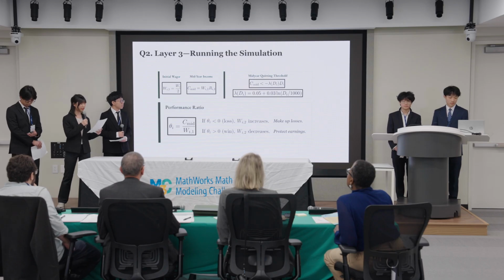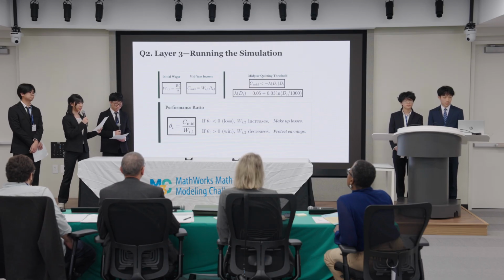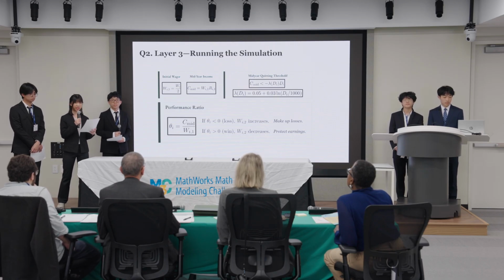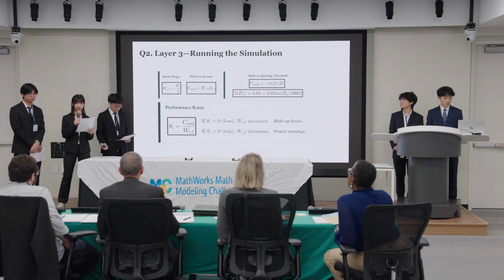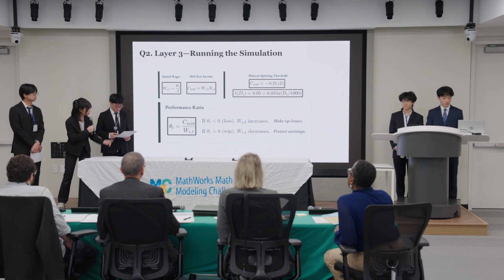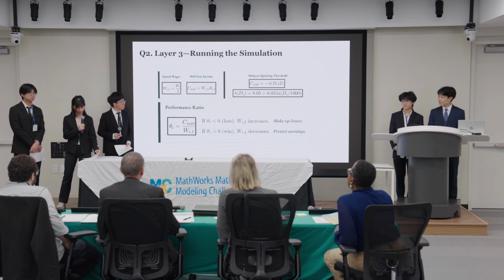So we start by assuming for the first half of the year, an agent wagers half of their annual wager. Their mid-year income is then calculated based on the agent's initial first half wager and the return per dollar calculated from layer 2. If this mid-year income breaches the quitting threshold defined by the equation on the top right, the agent will not continue gambling in the second half.